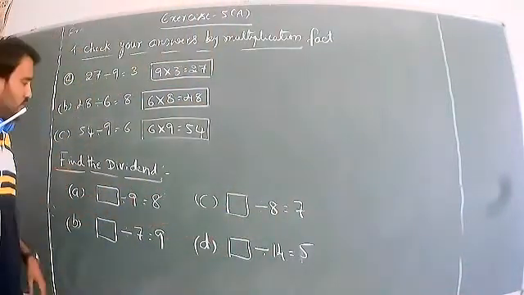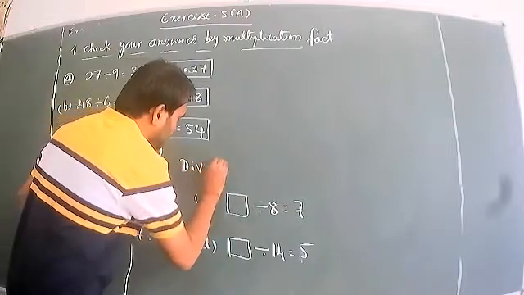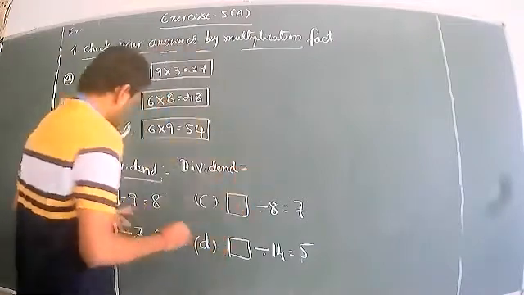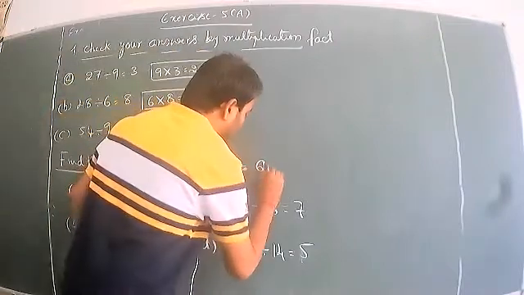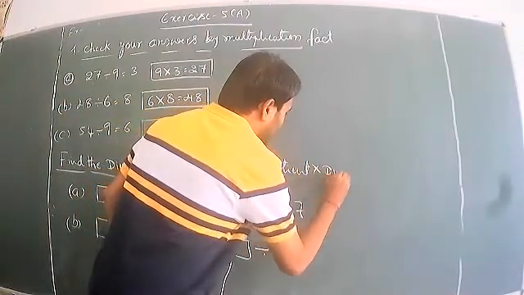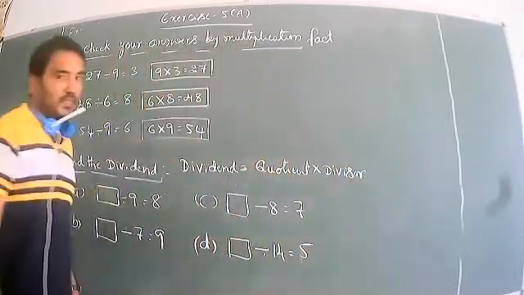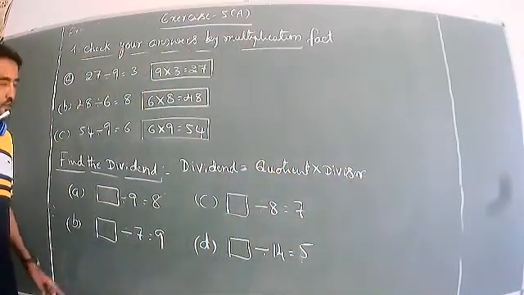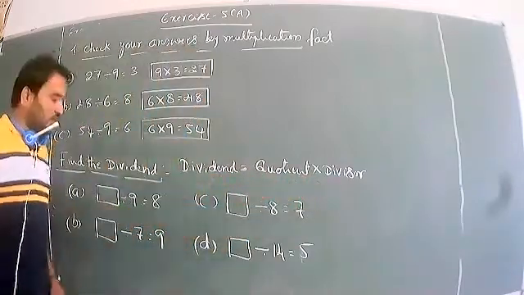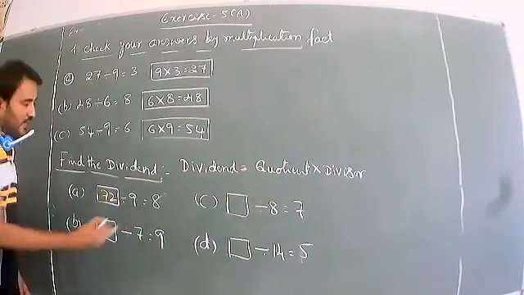Find the dividend. How to find the dividend? Dividend equals quotient into divisor. So we have to multiply quotient and divisor, and we get the dividend. 9 eights are 72.